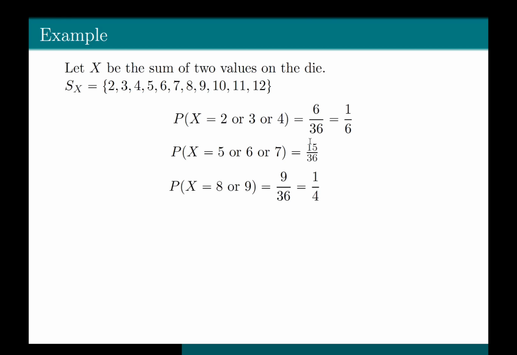You follow the same steps for the probability X equal to 8 or 9, and the probability X equal to 10 or 11 or 12, and you should get that the probability X is equal to 8 or 9 is equal to 1 divided by 4, and the probability X is equal to 10 or 11 or 12 is equal to 1 by 6.